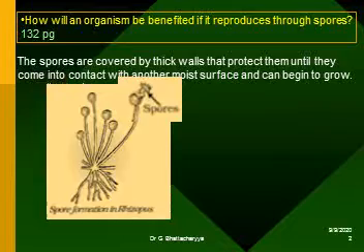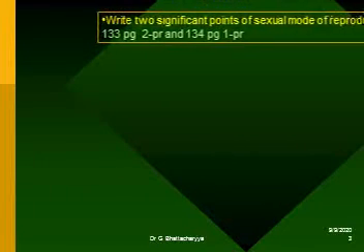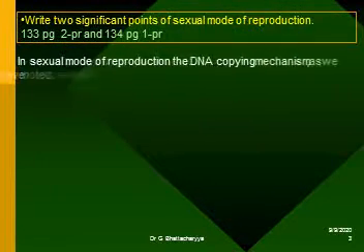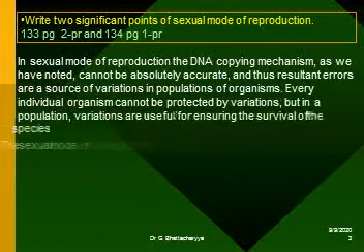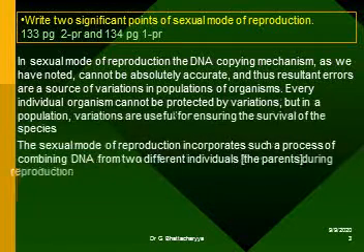Write two significant points of sexual mode of reproduction. In sexual mode of reproduction, the DNA copying mechanism, as we have noted, cannot be absolutely accurate, and thus resultant errors are a source of variations in populations of organisms. Every individual organism cannot be protected by variations, but in a population, variations are useful for ensuring the survival of the species. The sexual mode of reproduction incorporates such a process of combining DNA from two different individuals, the parents, during reproduction.